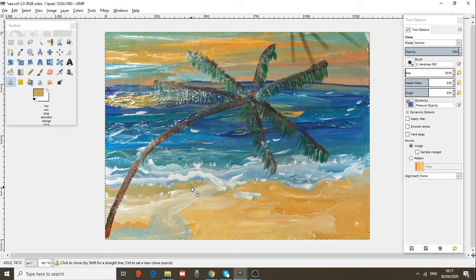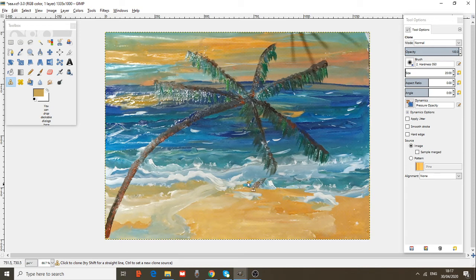Let's do it from the beginning. Keep the control button and press the mouse. You see here the circle. Okay, it is the beginning from where I will copy my image over here. With the first circle, I take the design and I copy it with the second circle. It is a cloning tool. Now, I do not need to keep the control button. And I continue duplicating, cloning my scene.